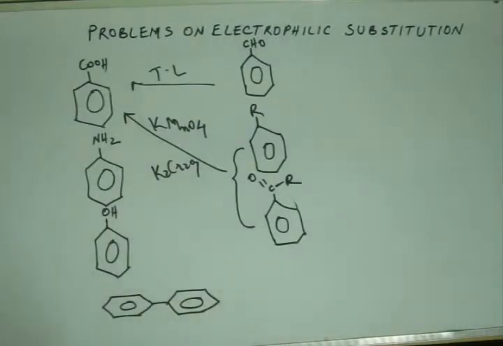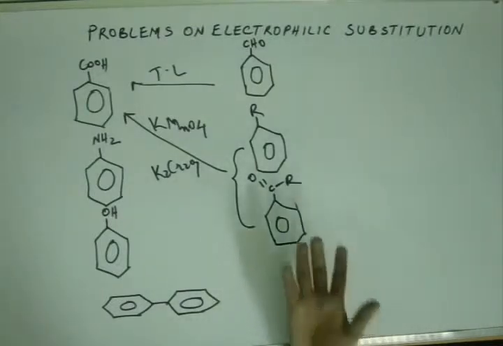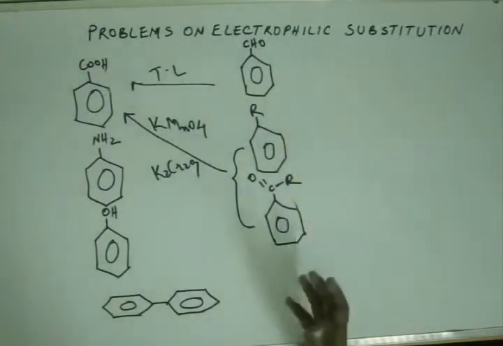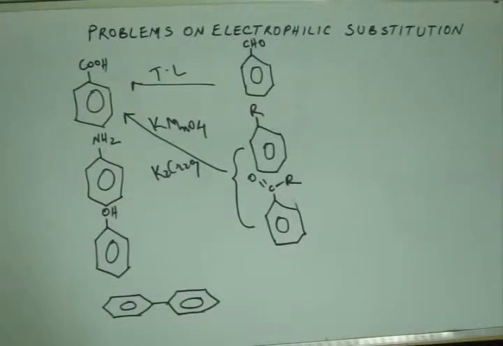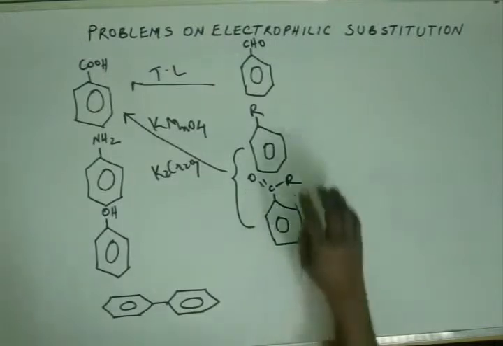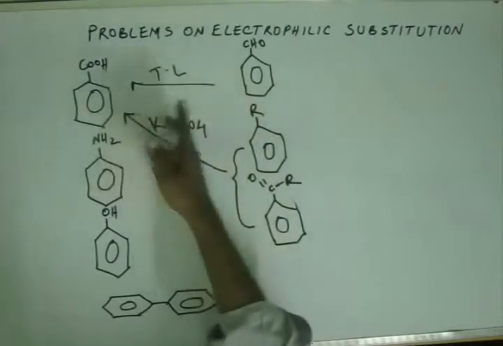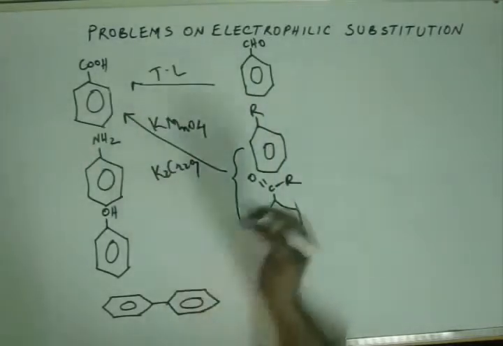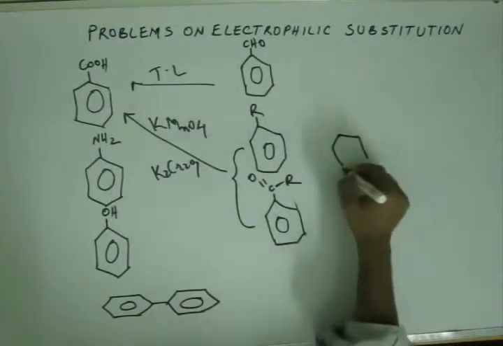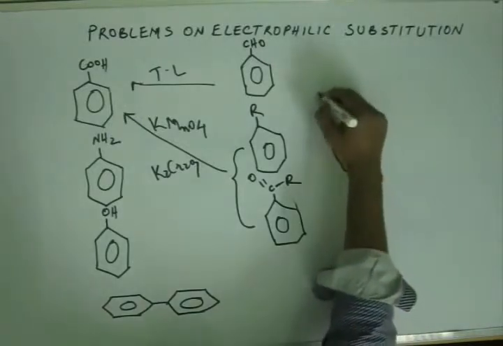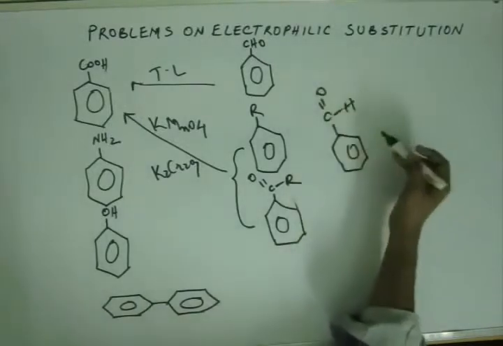So there is no direct step to get a carboxylic acid group as a substituted product. You have to get either aldehyde or one of these, alkyl group or acyl group. From these 3 we can carry out oxidation and we can get carboxylic acid group, not a problem. Now there's one thing I would like to say here. This must be very natural to you. This aldehyde is very easily oxidized to give carboxylic acid group. Now the ease of oxidation is because carbon hydrogen bond is a very weak bond.